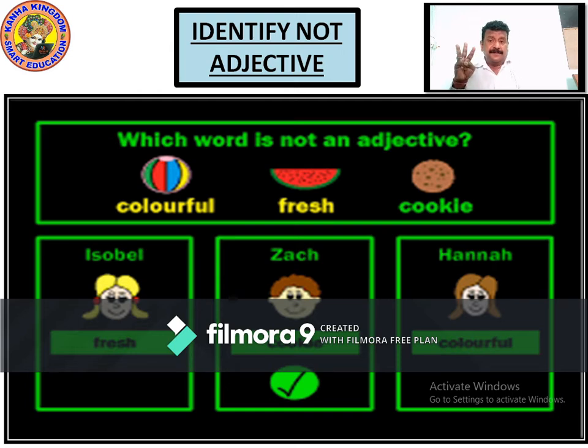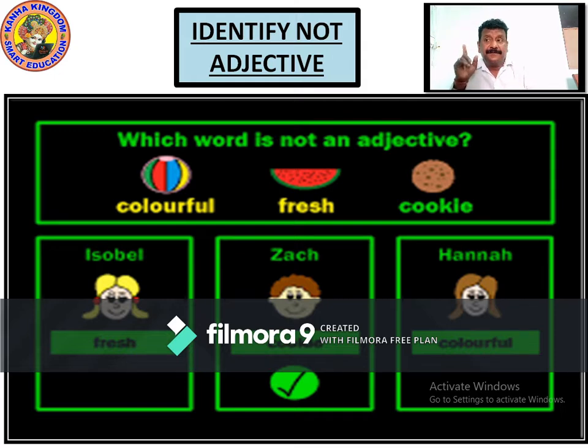Here there are three words given: colorful, fresh, cookie. Colorful means you can see the photograph given there. It's different types of colors on the page. There is a photograph of a ball which has different colors on it.